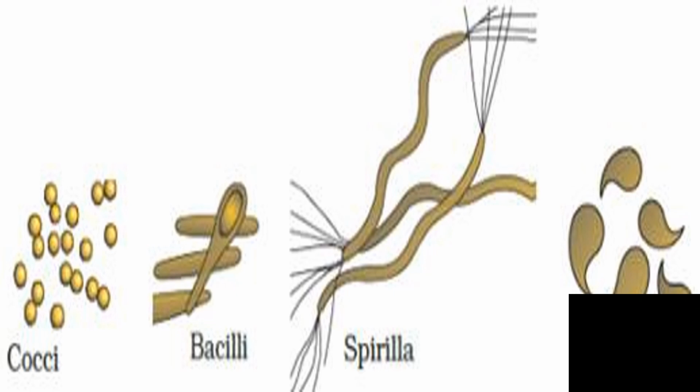Example of cocci is Streptococcus pneumoniae, that causes pneumonia. Example of bacilli is Bacillus anthracis, that causes anthrax. Example of spirilla is Helicobacter pylori, that causes peptic ulcer. Example for Vibrio is Vibrio cholerae, that causes cholera.